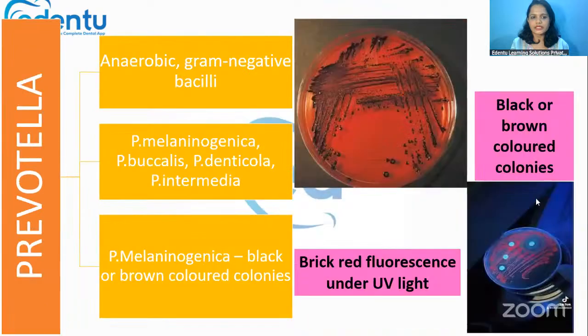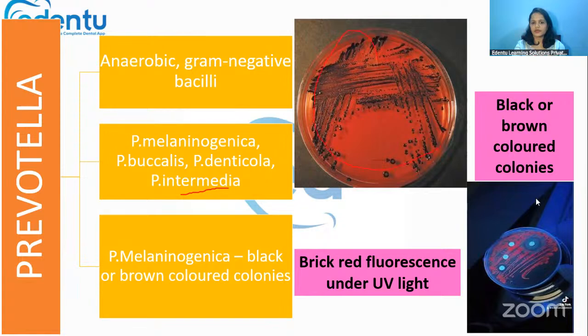Then there is Prevotella. Prevotella is another anaerobic gram-negative bacilli. It includes Prevotella melaninogenica, Prevotella denticola, and Prevotella intermedia, the ones that are important in perio also. Prevotella melaninogenica produces black or brown colored colonies.